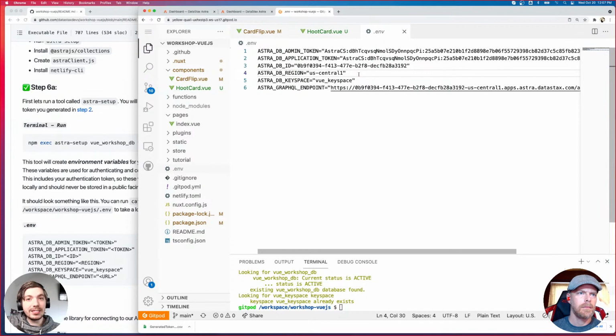But this is also very sensitive information. You don't want this to get out to the public, because then anyone can connect to your database and be authenticated and do whatever they want. So the reason that we store these in environment variables is these environment variables will not be committed to any GitHub repo, and they are kind of isolated in a way that we can reference in the app itself, but they're not just stored in JavaScript that would be exposed to the front end or anything like that.